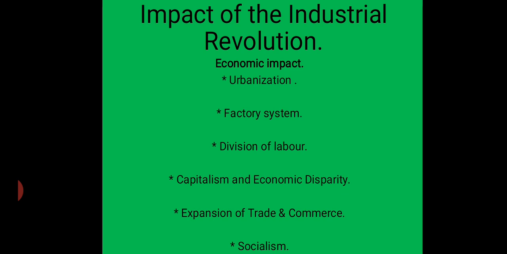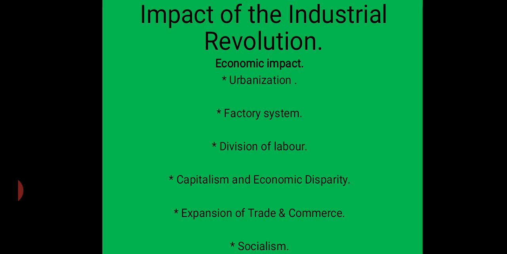So many factories were set up in the urban areas. People from the villages began to migrate to these industrial towns and cities in search of jobs. The shifting of population from rural to urban areas was an important development of the Industrial Revolution. That means the migration took place from rural to urban areas in search of jobs.